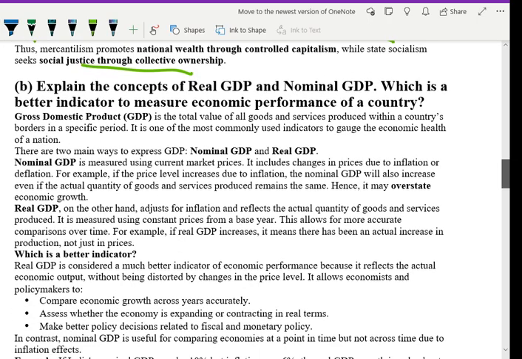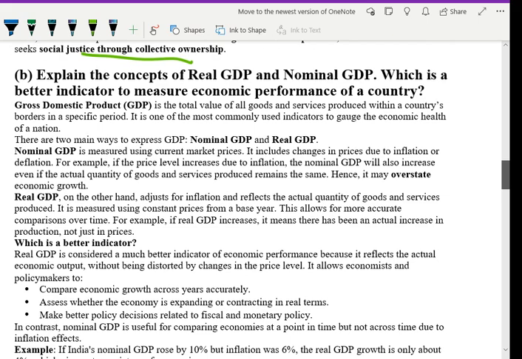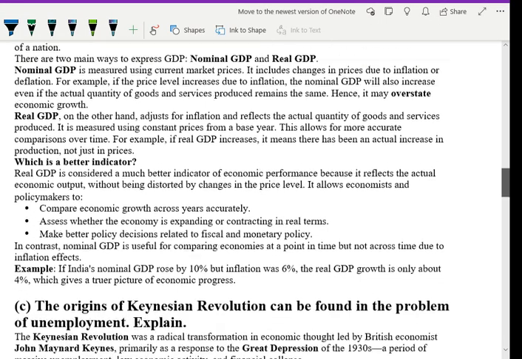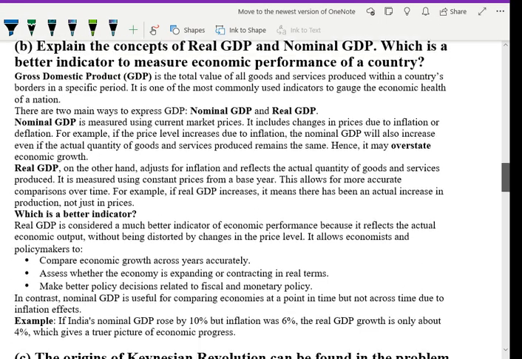Let us do another. Explain the concept of real GDP and nominal GDP. We know the inflation part. Which is a better indicator to measure the economic performance of a country? How will I answer? There are different ways we can answer. First, what is GDP? Since childhood, what we do first is define the broad base and then go to subject specific. So what is GDP? Gross domestic product is the total value of all goods and services produced within a country's border in a specific period. It is one of the most commonly used indicators to gauge economic growth.